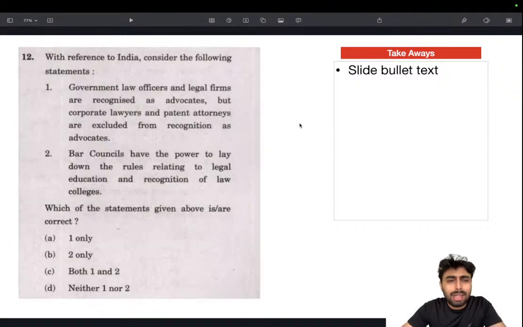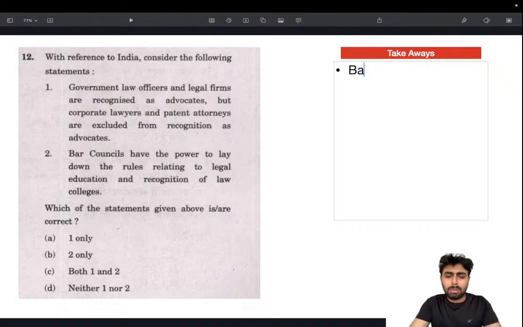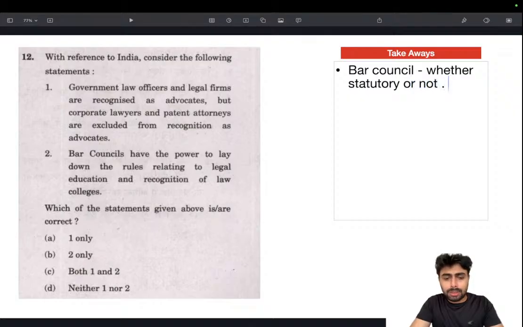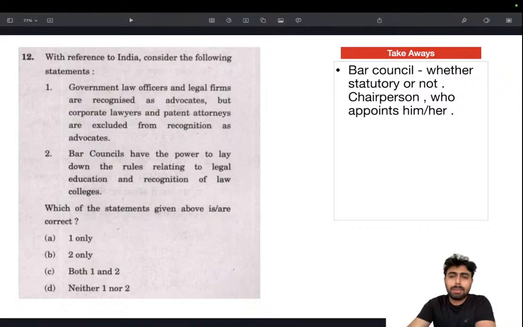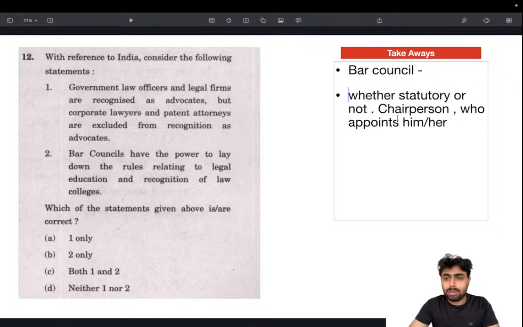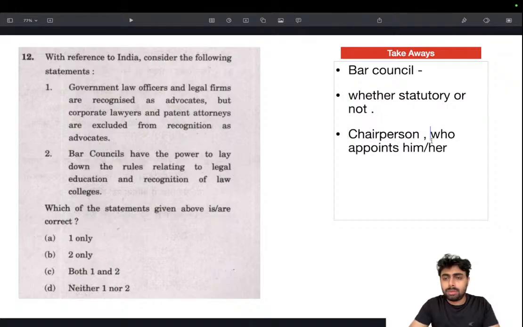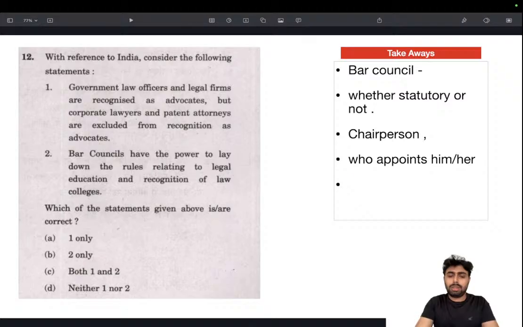Then moving on. Actually, there are no particular things to look for here, but learn about Bar Council, the kind of body, whether it's statutory or not. Then who is the chairperson, who appoints him or her. These are the basic things you need to know about Bar Council. And their jurisdiction. Then who appoints, and their powers, role.